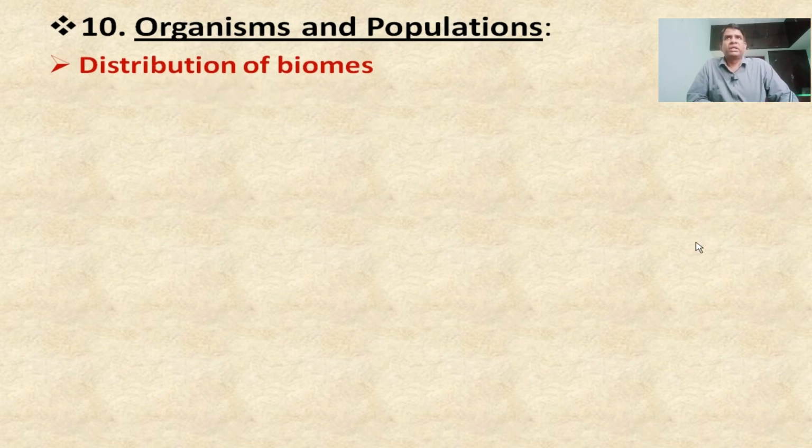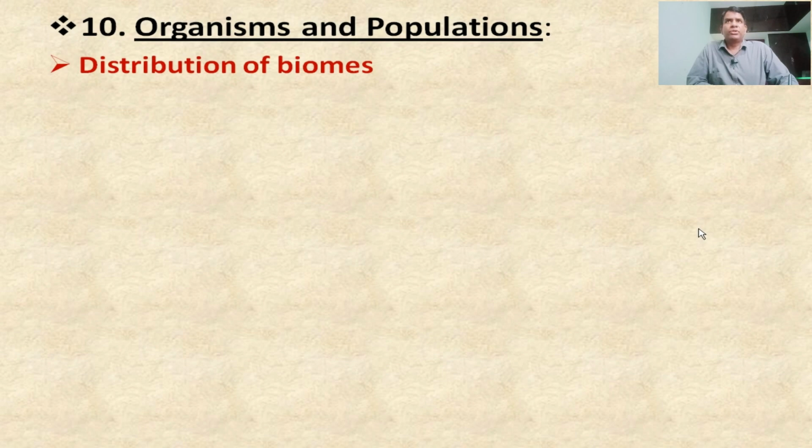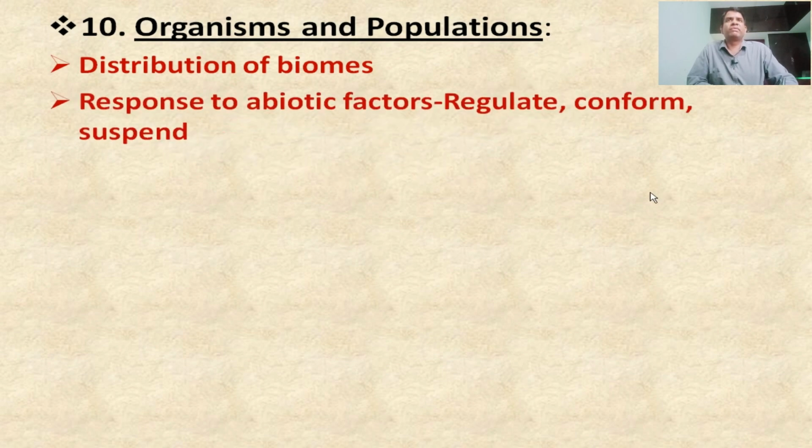First one is organisms and populations. Distribution of biomes, one diagram is given that you have to practice. And next one, response to abiotic factors. In this one, regulate, conform, and suspend are more important. Apart from this, how the variation of temperature will happen, that you have to focus on more.